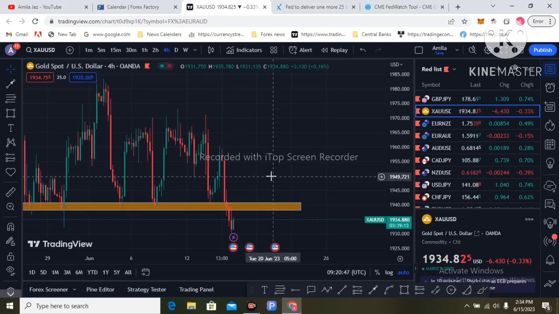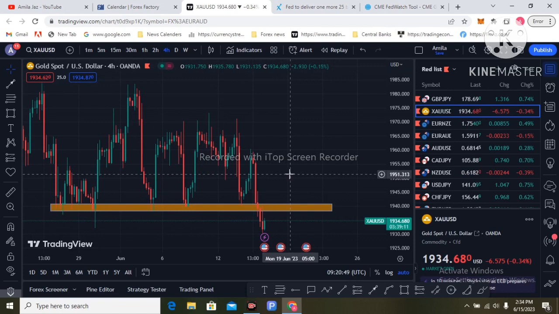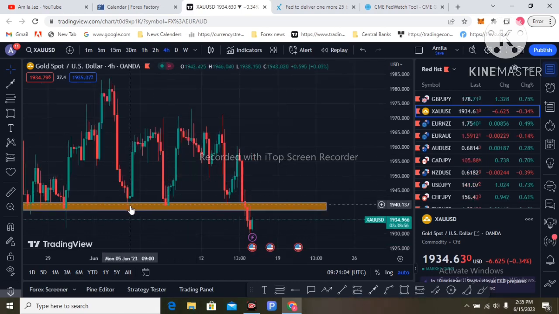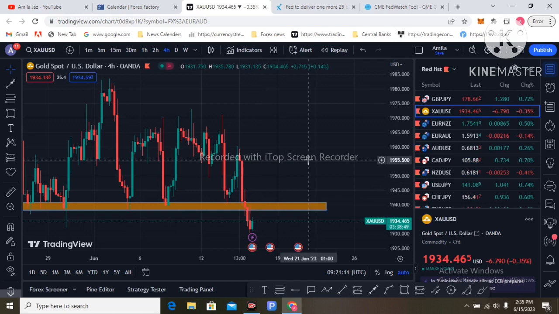I think the dollar did not sell off as much as expected because the market had already sentiment of the interest rate pause yesterday, and the hawkish tone from Powell is the reason for dollar demand and gold dropping to the downside.